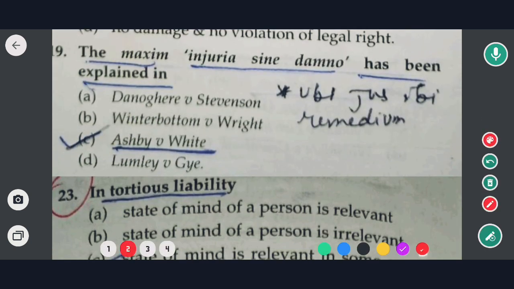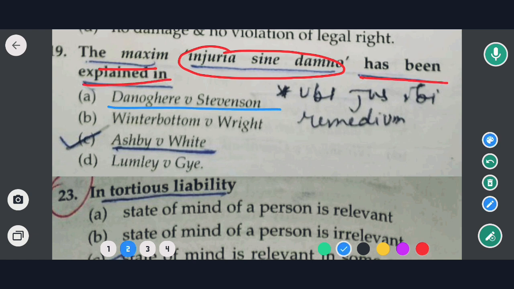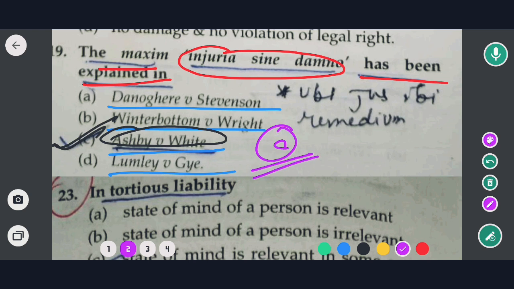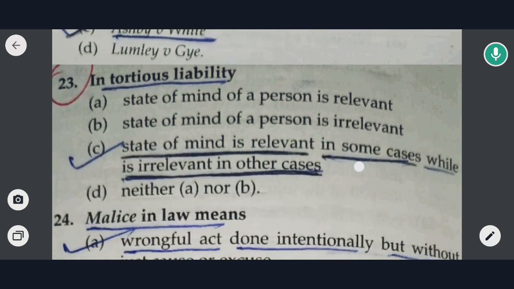Next question is: the maxim injuria sine damno has been explained in which of the following cases? Options are Donoghue versus Stevenson, Winterbottom versus Wright, Ashby versus White, and Lumley versus Gye. So the correct option would be option C, that is Ashby versus White. Okay, now move to the next question.